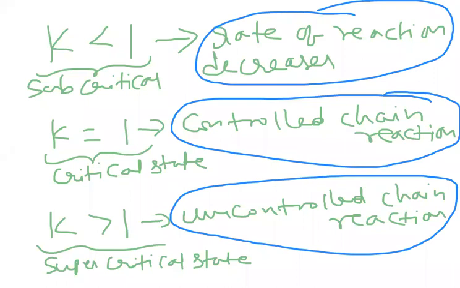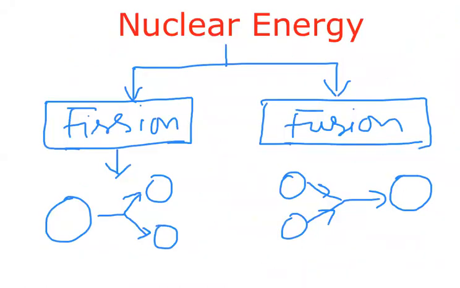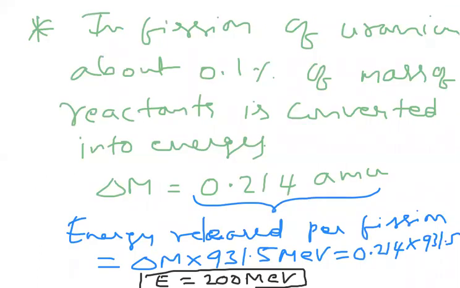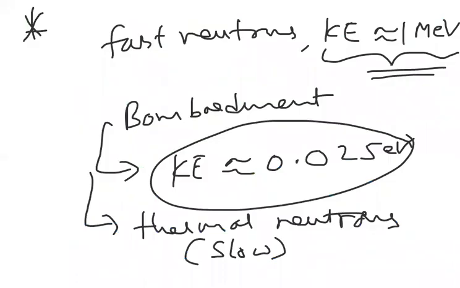I hope you are clear with these things. In today's class, we started with nuclear energy in two types, that is fission and fusion. We started discussing nuclear fission, and this is the nuclear reaction we get when uranium is bombarded with a neutron: barium, krypton, 3 neutrons and energy. Again, we discussed how much energy we get in each fission. After that, we have to select very slow moving neutrons in the nuclear fission process. Those are called thermal neutrons. Slow moving neutrons we have to use.